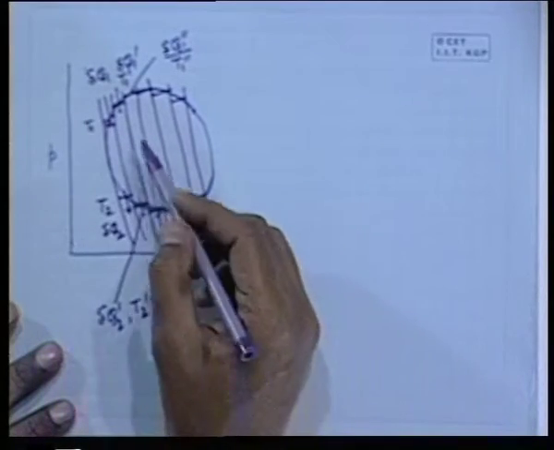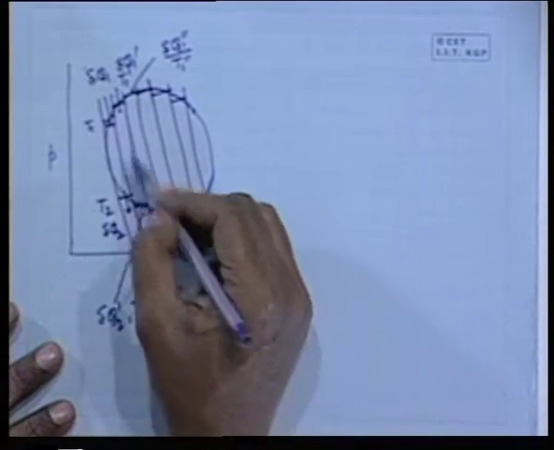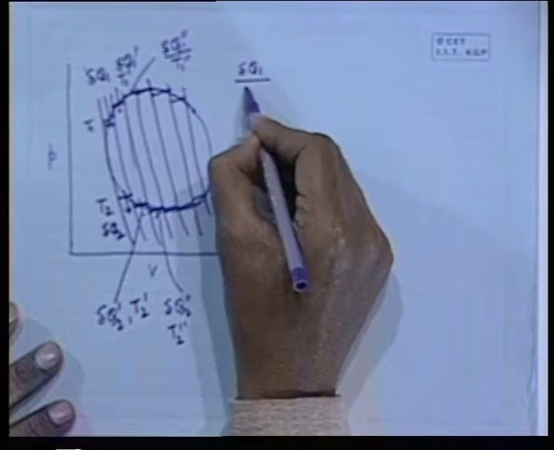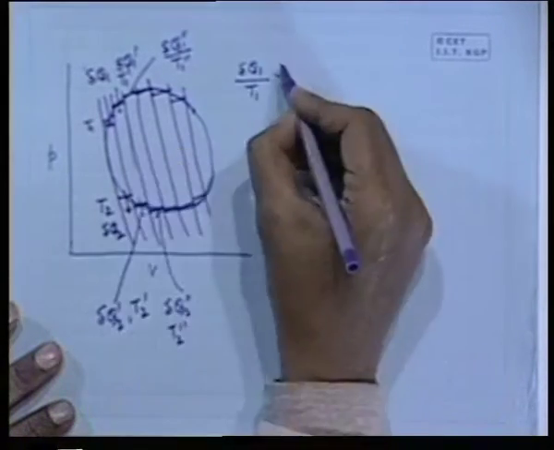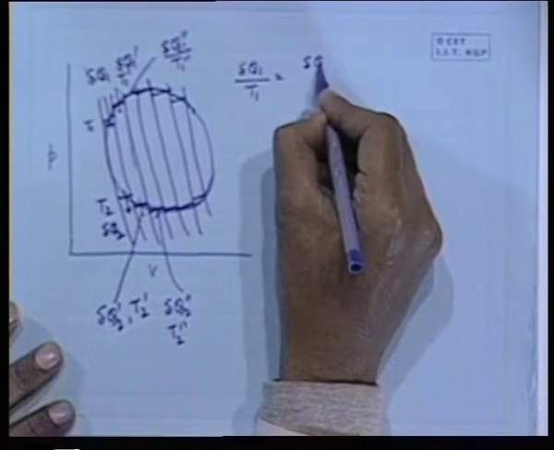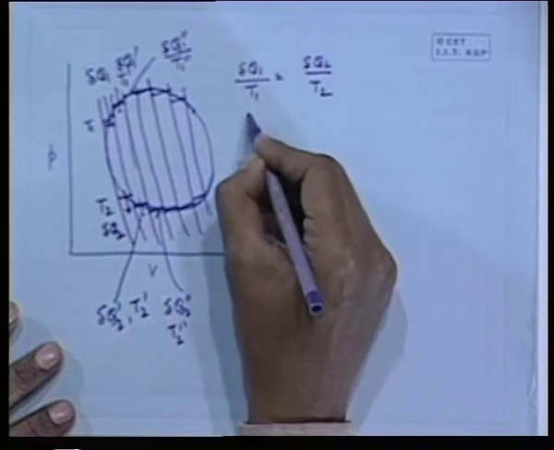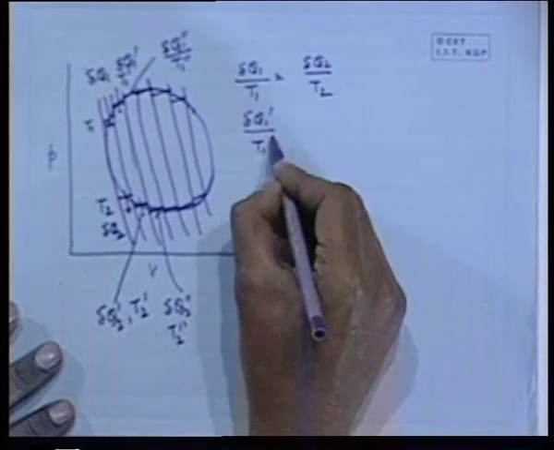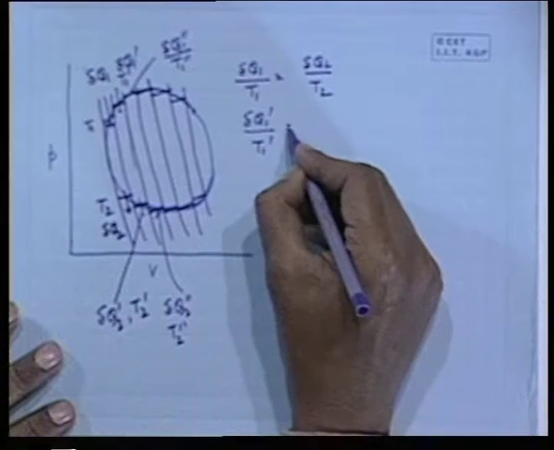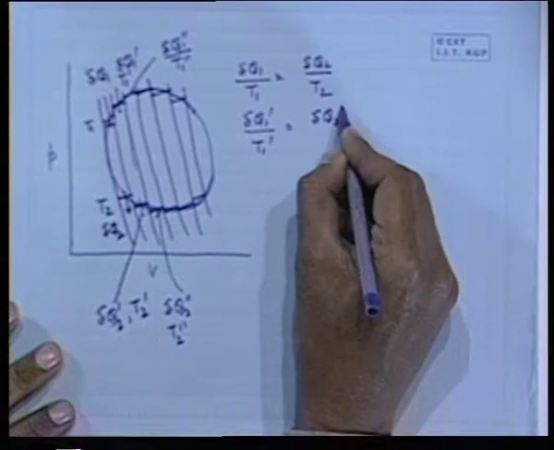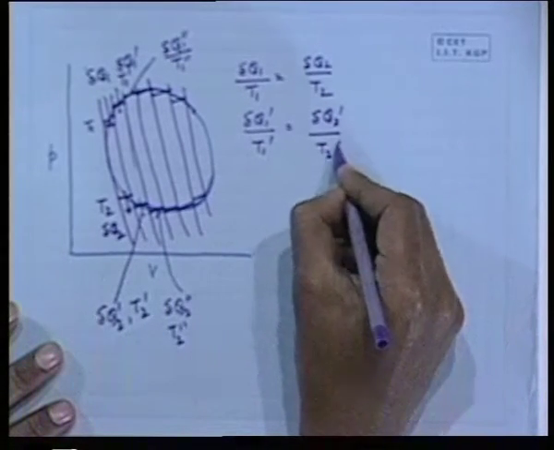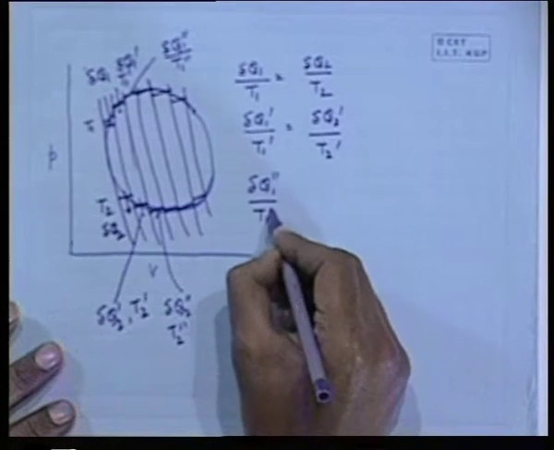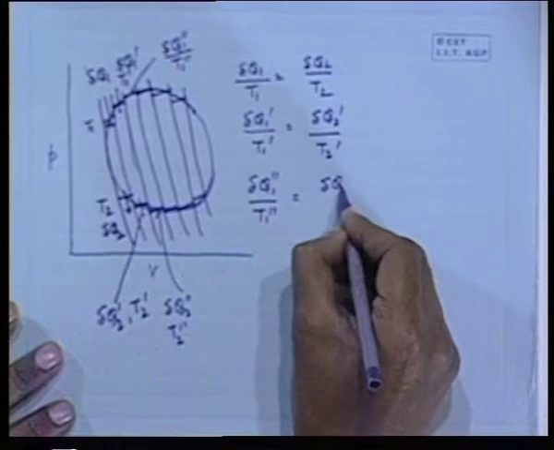For each cycle, since these are reversible Carnot cycles, we can write delta Q1 by T1 equal to delta Q2 by T2, a simple proof, school level. For the next elementary cycle, delta Q1 dash by T1 dash equals delta Q2 dash by T2 dash. Similarly, delta Q1 double dash by T1 double dash, simple logic, equals delta Q2 double dash by T2 double dash.